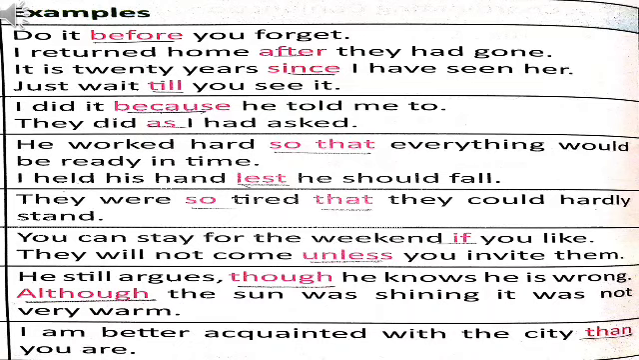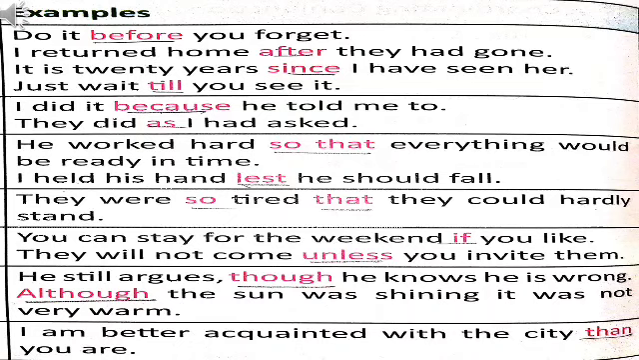Next, they were so tired that they could hardly stand. Here so that is telling result. In the first example, so that was telling purpose, here it is telling result. Next, you can stay for the weekend if you like, they will not come unless you invite them. Here if and unless, these conjunctions are telling condition.